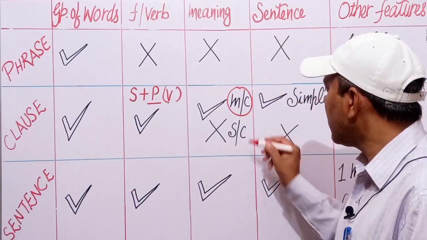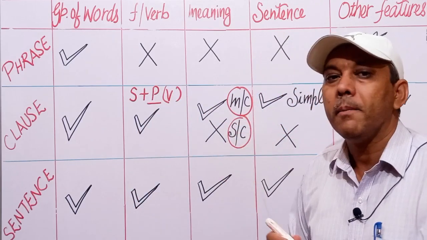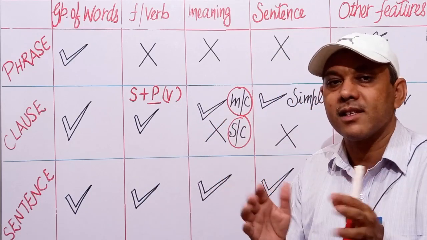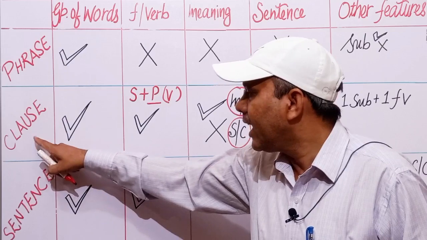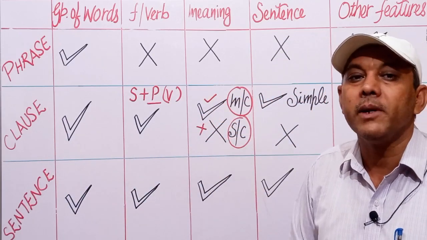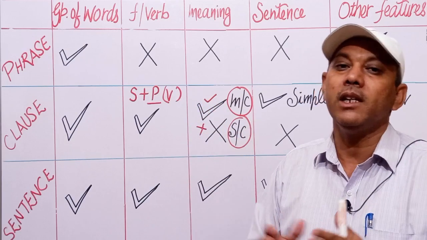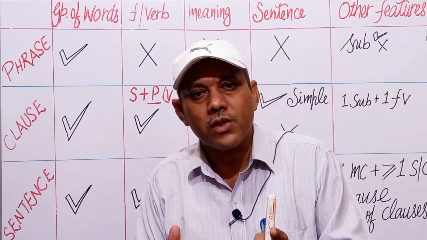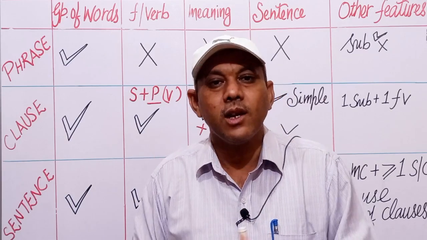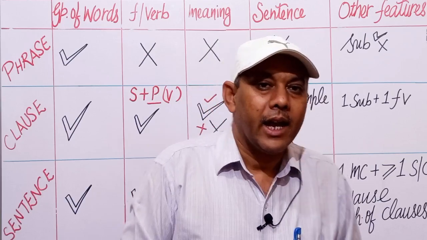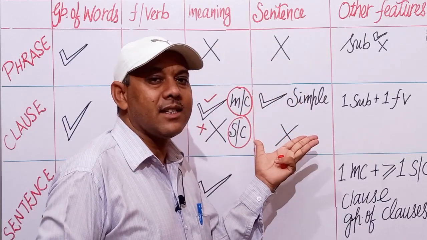But a subordinate clause can't make a complete sense or complete meaning or a complete sentence. इसलिए हम कह सकते हैं a clause may or may not have a complete sense or a complete meaning. Next is sentence. Can a clause play the role of a sentence, or can a clause be a sentence? It may or may not be a sentence.